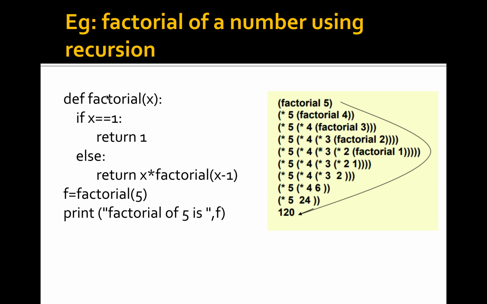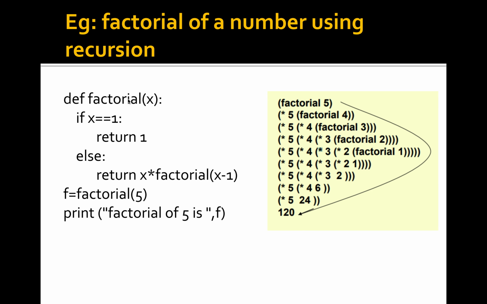So first start the execution. Here it identifies it is a function, so it executes. Then the next statement, f equal to factorial of 5, is a function call. This 5 is passed to x. Checking the condition if x equal to 1, here the condition is false. It executes the else part: return x into factorial of x minus 1.